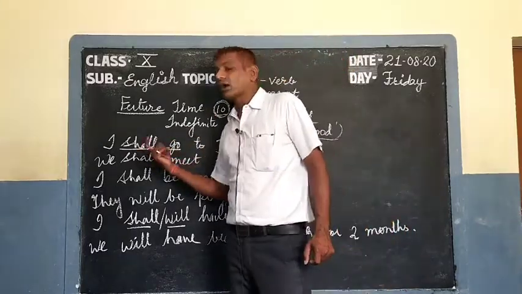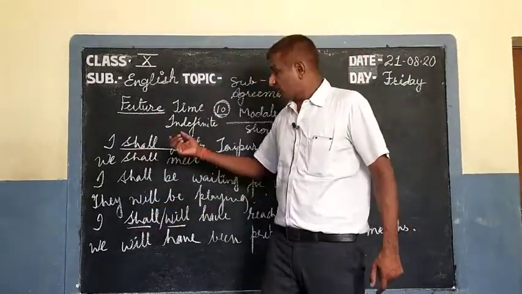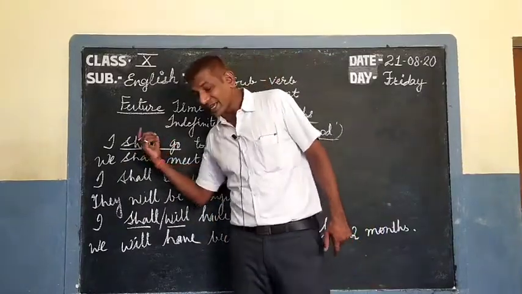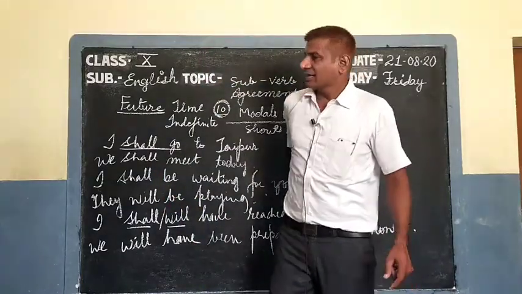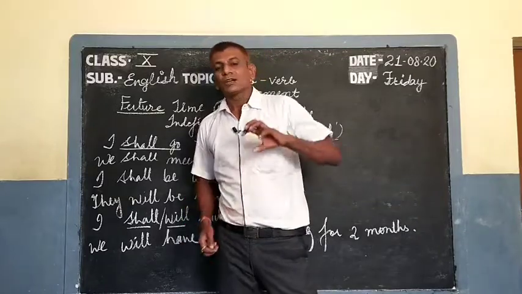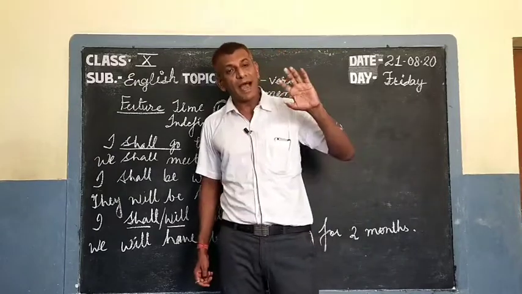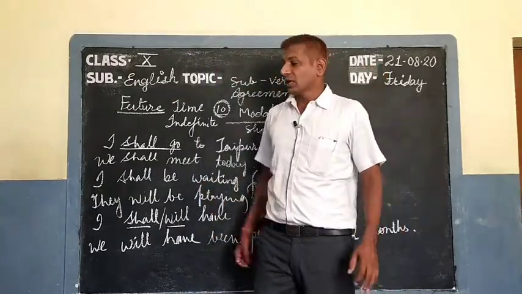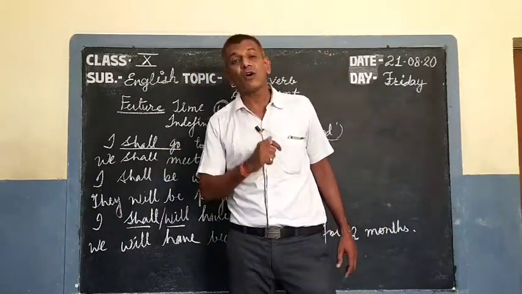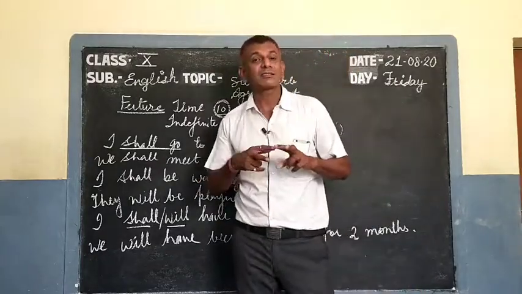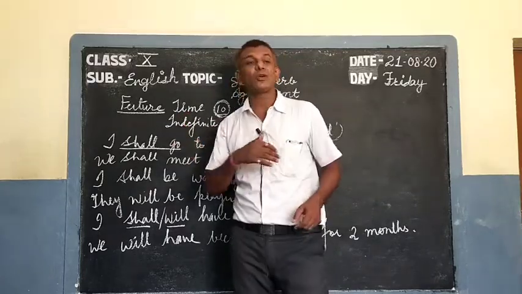With the modal verbs, or you can say these are modal verbs, these are finite verbs. Shall is the present form, the past form of shall is should. Like can is the present form, could is the past form, may is the present form, might is the past form, will is the present form, would is the past form. So only present and past tense, not a future tense. Future is time, not a tense.